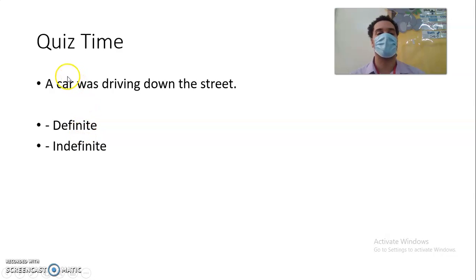It is indefinite, yes, because look, the article says a car, but we don't know which car. It could be any car, right? It could be your car, it could be my car, it could be that car, it could be this car down the street, up the road, in the school, and we don't know which street it's talking about. This could be any street. It could be Sheikh Zayed Road, it could be Jumeirah, it could be Al Barsha, it could be Emirates Road. So we don't know. So this is indefinite.